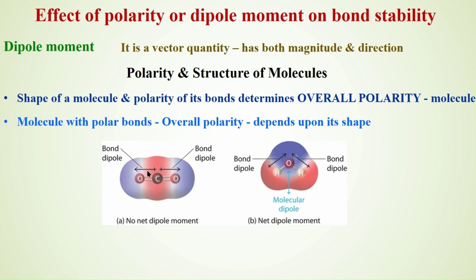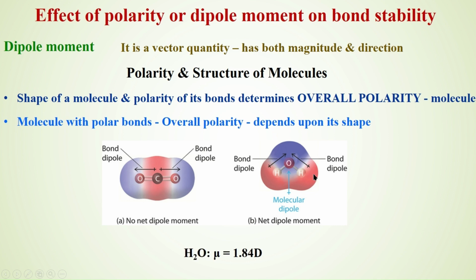Whereas, because the oxygens are on opposite sides to each other. In the case of a water molecule, oxygen is in between, and the oxygen and hydrogen are in the other way, opposite side, and both hydrogens are on the same side. The oxygen pulls the electrons from the hydrogen here, and this pulls the electrons from the hydrogen from the same direction. Both are in the same direction, and that's why it magnifies. That's why net dipole moment becomes double.